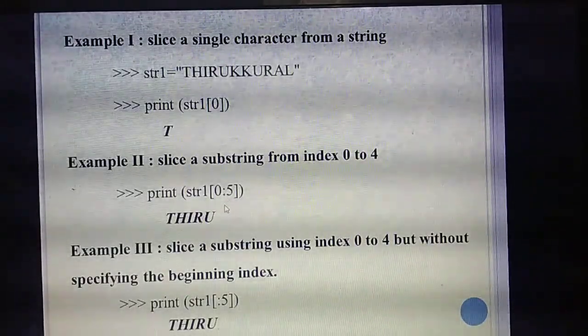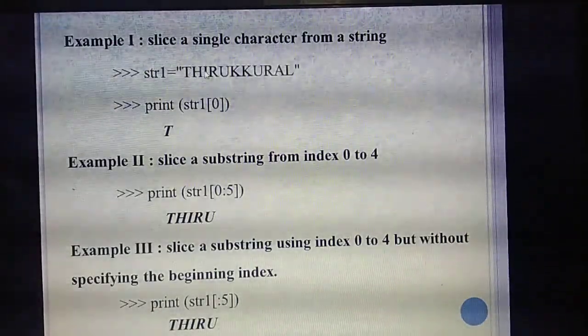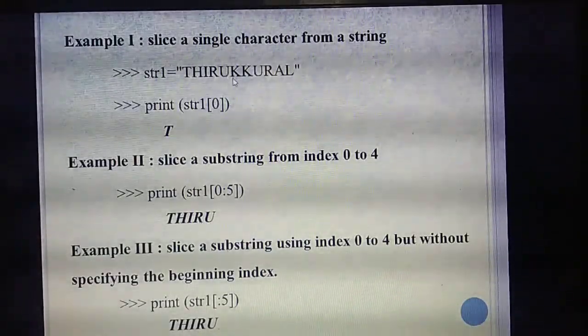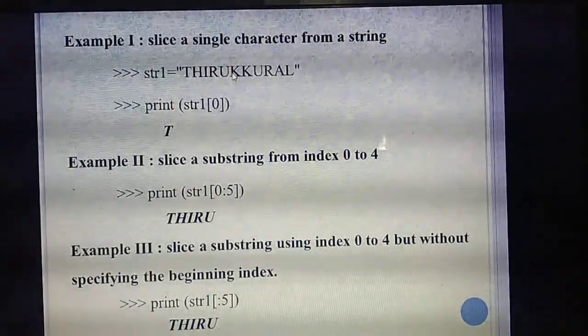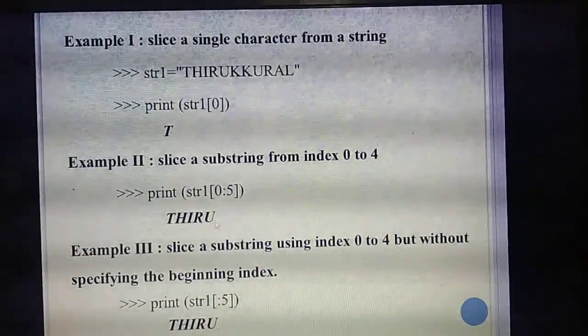0 colon 5. So now, what are the index values? 0, 0, 1, 2, 3, 4. Okay. So up to which letter will it display? T, H, I, U. Understand? Understand now? So this string we are calling a substring.